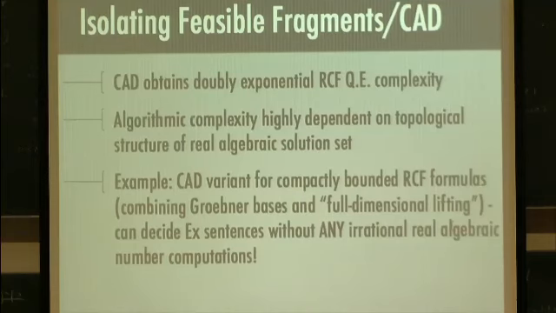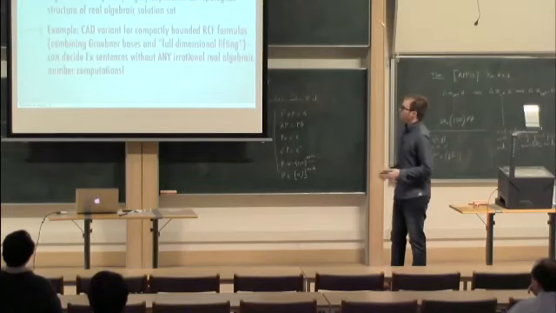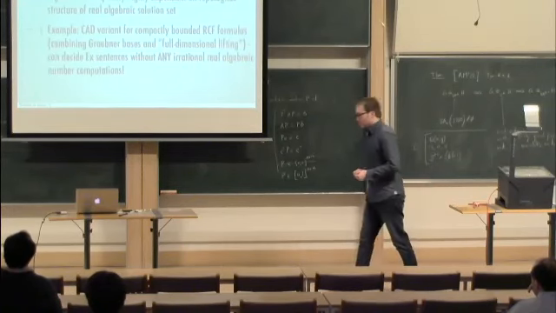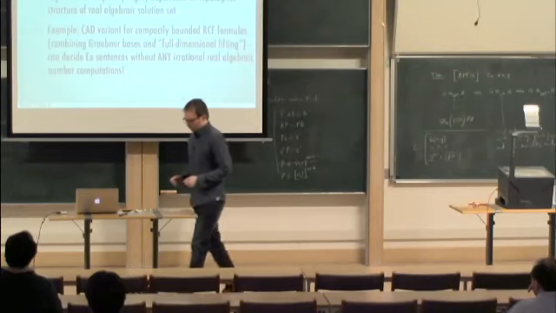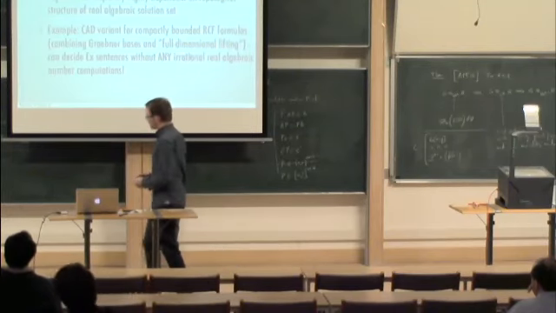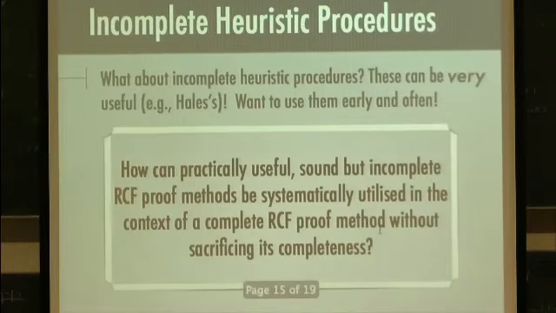And so what this means in practice is if you do full dimensional CAD, you never have to compute with irrational real algebraic numbers. You only have to compute with rational numbers. You never have to select sample points from cells that don't contain rationals. You're always selecting them from full dimensional cells, and full dimensional cells are always open sets in this case. And so you can always select rational sample points. And that makes CAD much more tractable for particular classes of problems. So that's the kind of thing we're trying to do.